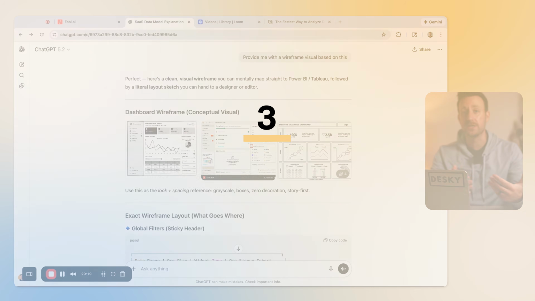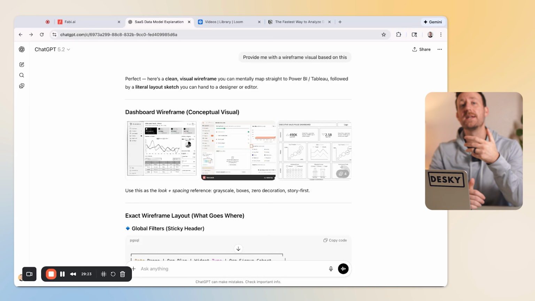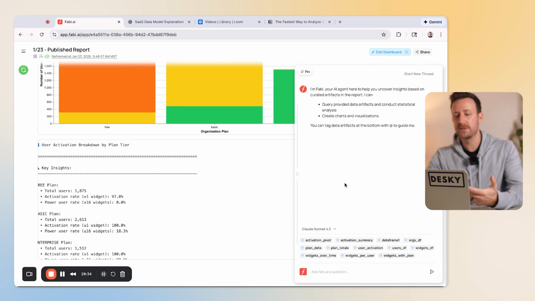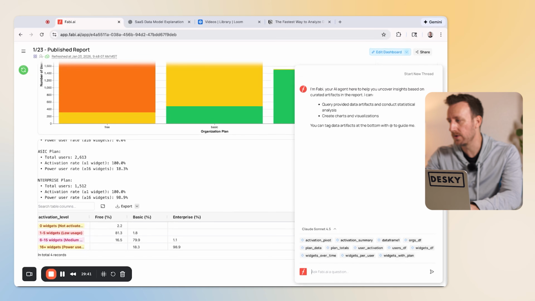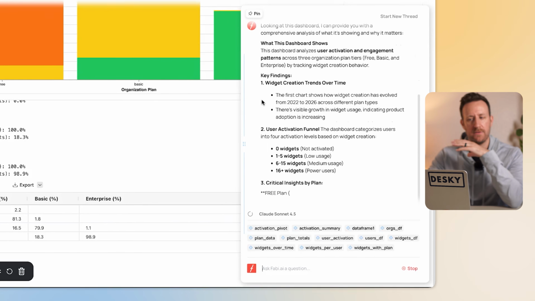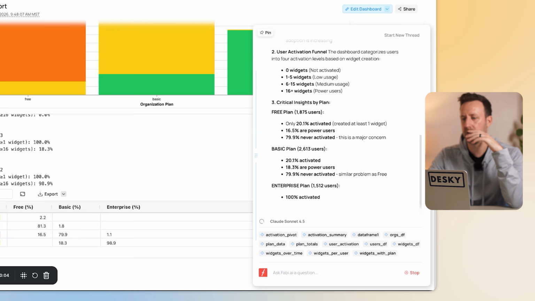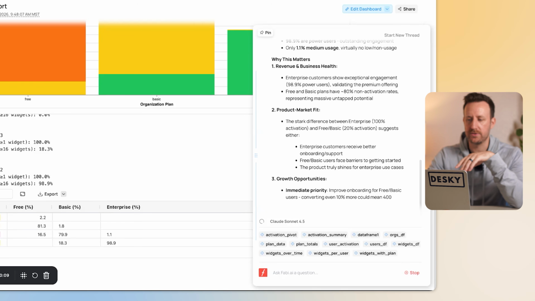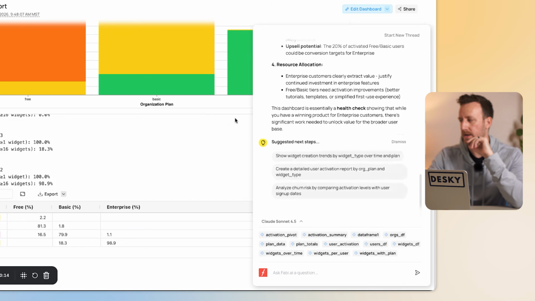Let's talk about distributing the analysis. So we're going to explain the so what and translate the meaning of the analysis we've just done. First, let's go back to Fabi.ai. I'm pretty sure it's already told us this, but let's just ask it to explain what this dashboard is telling us and why it matters. And it's giving me a whole description of what this dashboard is talking about. It's breaking down the metrics, and that is incredibly helpful.